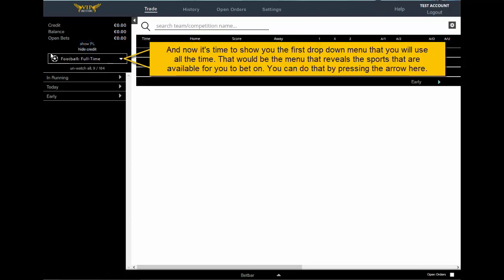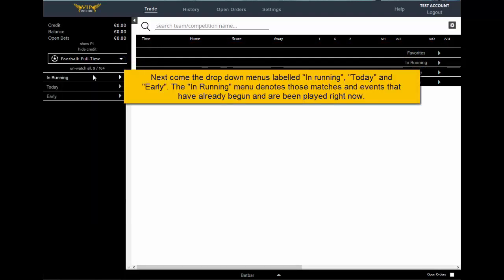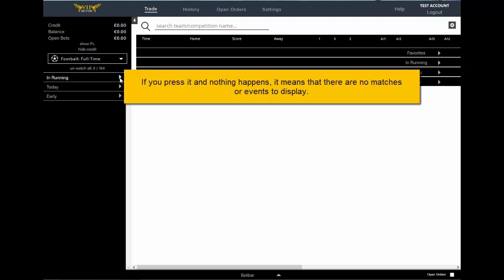For your first step in placing a bet, the rather prominent drop-down menu that says Football Full-Time will allow you to choose the sport. Then you'll get to select the league out of a bit of a dicey procedure that involves three menus. The in-running menu contains the leagues whose matches have already begun. If there aren't any, then nothing will show on the center screen.